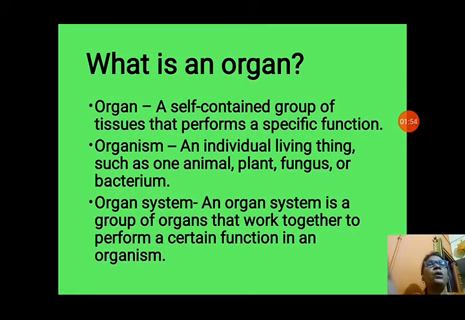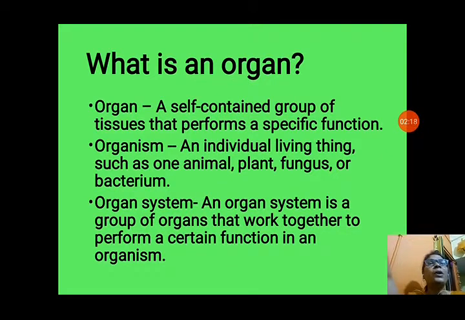What is an organ? A self-contained group of tissues that performs a specific function. A collection of tissue is called an organ, and that group of tissue should perform a special, particular function.